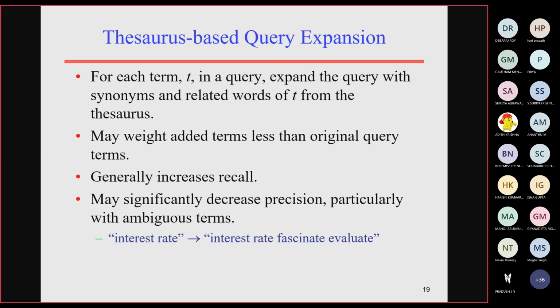For example, I am searching a term like interest rate. This thesaurus based query expansion will identify the terms which are most synonymously related to it by expanding it out, like interest rate evaluation, interest rate for the given gold rate for a particular bank, what is the interest that has to be paid for that particular market in the GST bill. Some of the terms which are highly correlated with the term will be expanded. That is called thesaurus based query expansion.